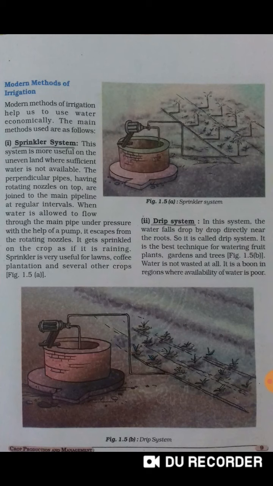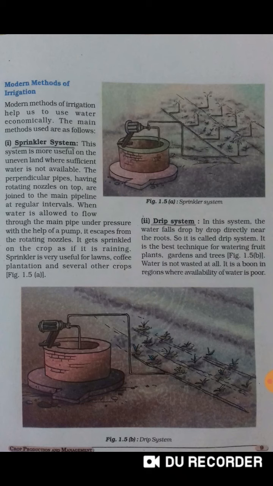Under the sprinkler system, perpendicular pipes having rotating nozzles on top are joined to the main pipeline. When water is allowed to flow through the main pipeline, it gets sprinkled on the crop as if it is raining. This system is very useful for lawns, coffee plantations and several other crops.